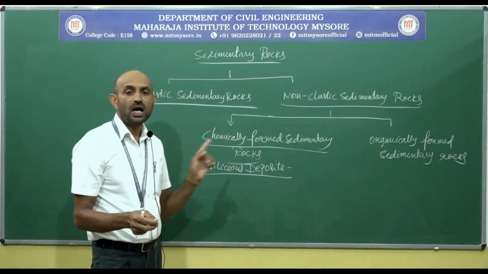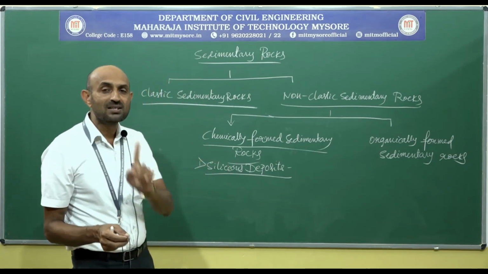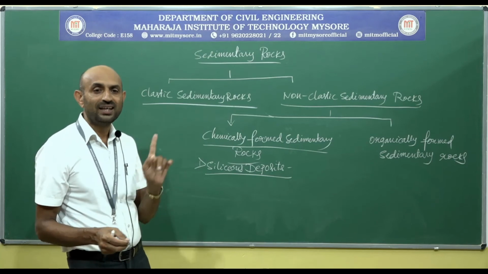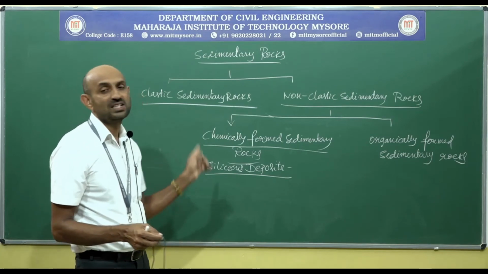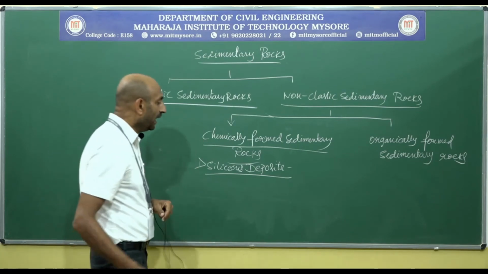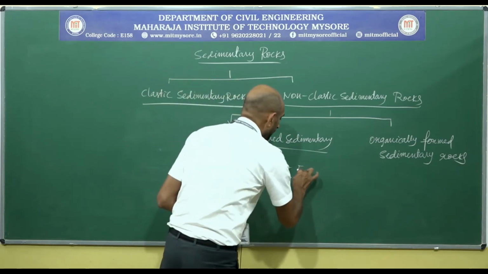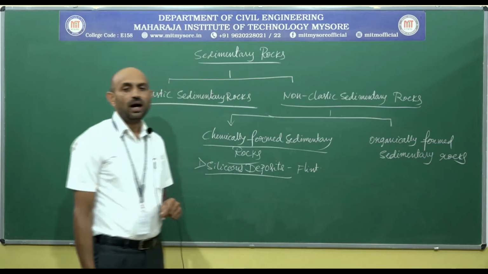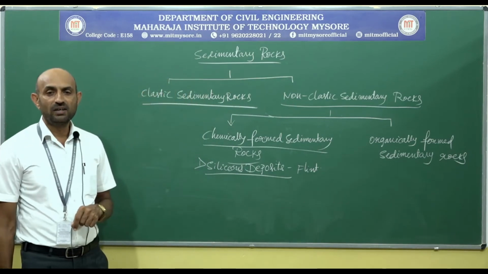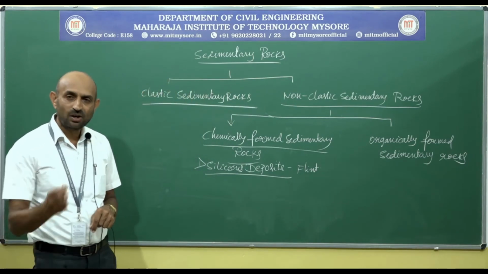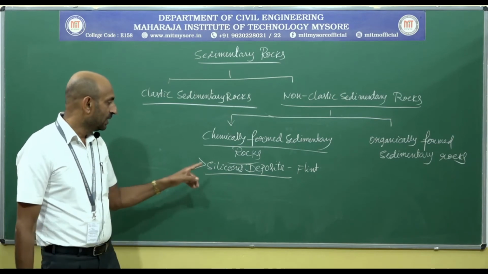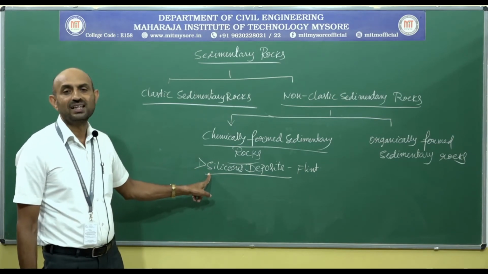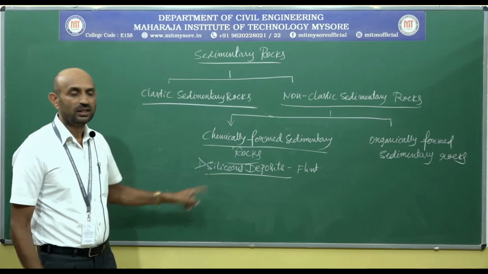When the rocks are formed from precipitation of silica solution, then it is called siliceous deposits. Example, flint or even chert or even jasper. These rocks are formed from the precipitation of silica solution.